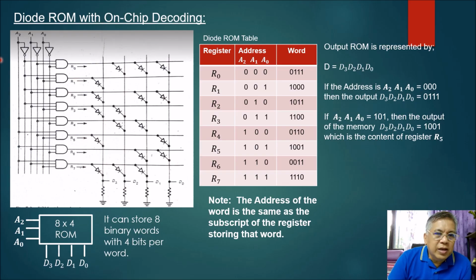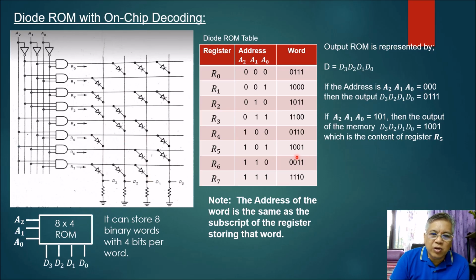Let us see. If this is 1, directly connected here, that means that this AND gate will have one terminal producing a 1. Then you have 0. It passes through an inverter, then it becomes 1 here also. Then you have A sub 0 is 1, 1 also. So the output of this particular AND gate is 1. So there is a diode here, so it becomes 1. Then no diode, 0, 0, and then you have 1.